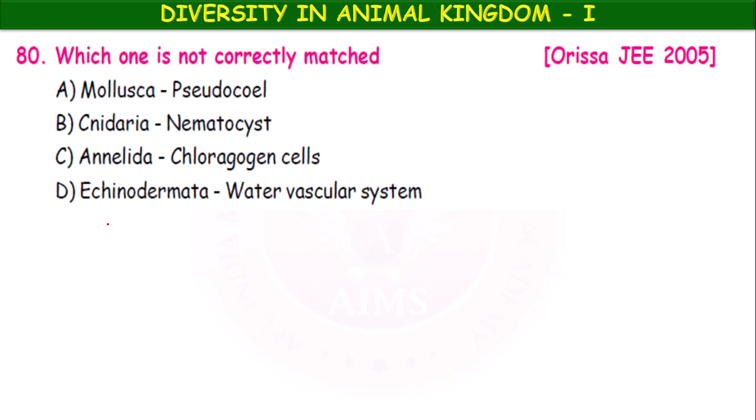Next, which one is not correctly matched? Mollusca, pseudocoel; Cnidaria, nematocyst; Annelida, chlorogogen cells, the special cells; Echinodermata, water vascular system. Here Mollusca, pseudocoel, it is wrong. Cnidaria, nematocyst, right. Annelids, chlorogogen cells, also right. Echinoderms, water vascular system. So here which is not correct? Mollusca, pseudocoel.